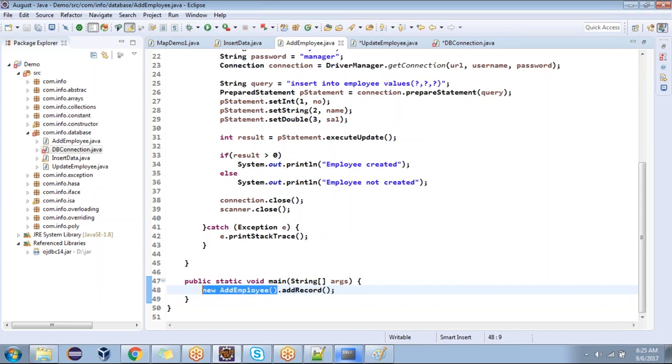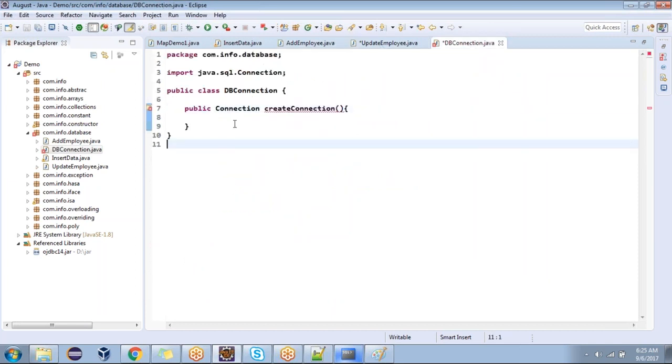We are creating an object or not? Yes, sir. On top of it, we are immediately calling the method. What are we not creating? A reference variable. Make a note of all these things, guys: not creating a reference. Understood now? Now I want to call this method without creating an object. What is your solution? Make it static. Static, that's it.